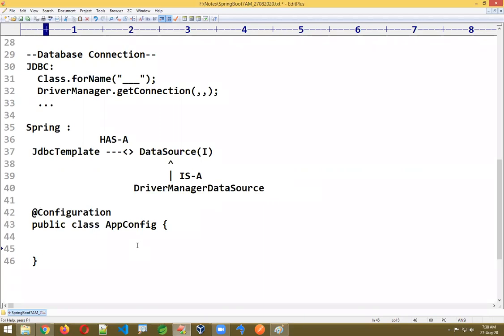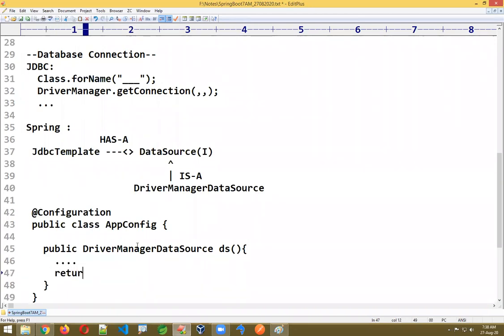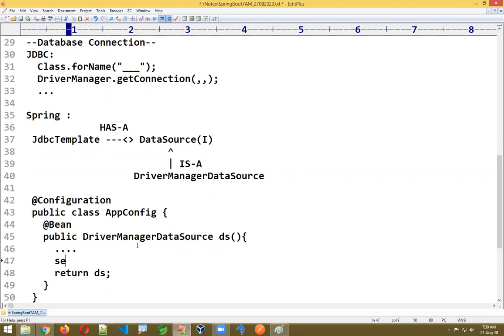How to write? It's a public DriverManagerDataSource, DS. Inside there's some logic we have to write actually, creating the object and setting the data. Okay, return some DS here. On top of this, we have to write @Bean. Bean indicates object. Like this we have to write here. Inside this, set driver class name, URL, username, password. We have to do all these things actually.